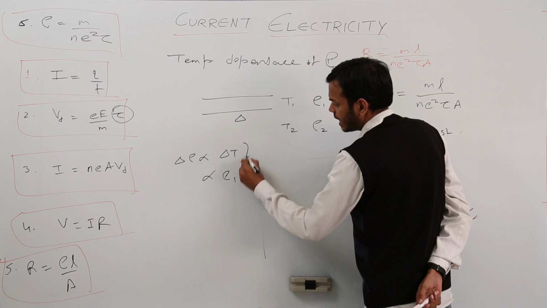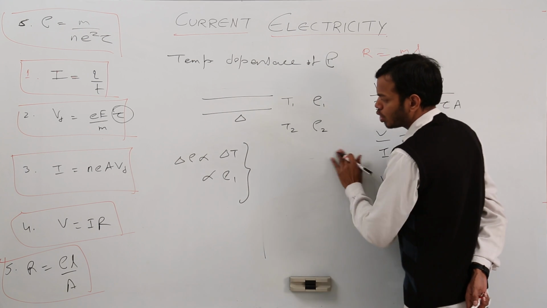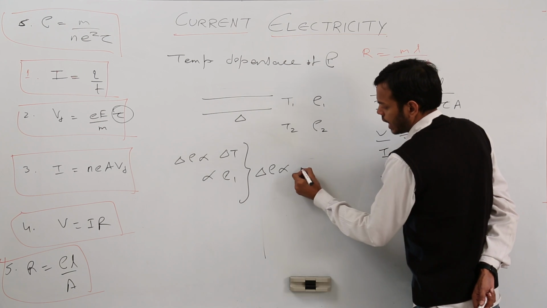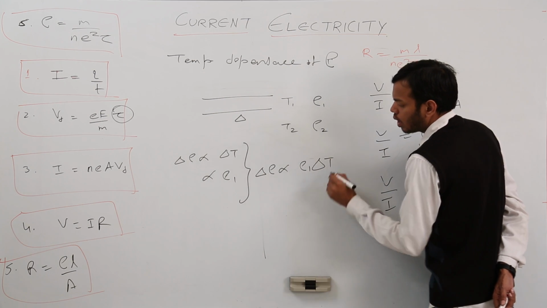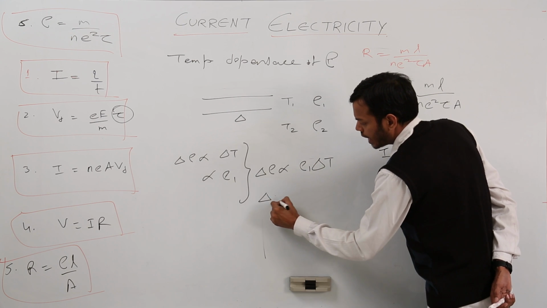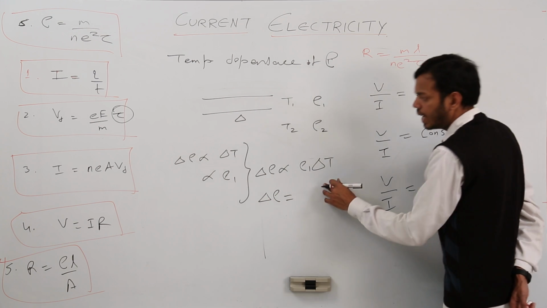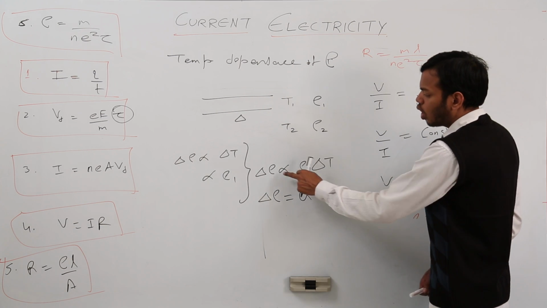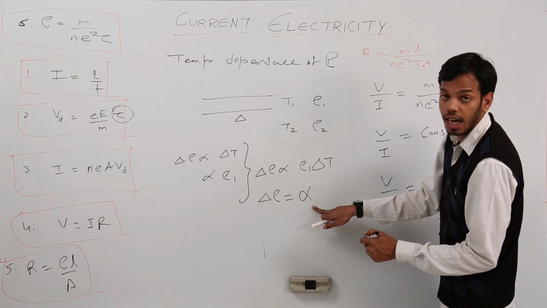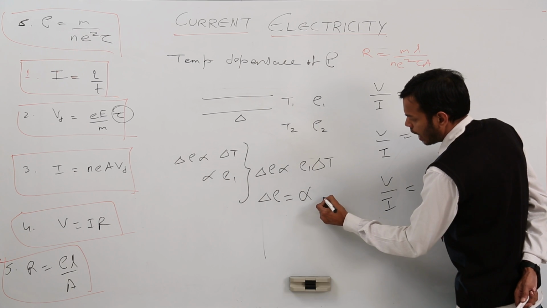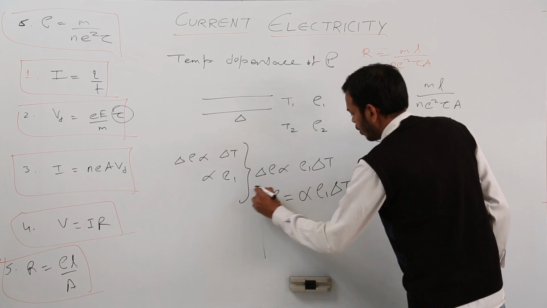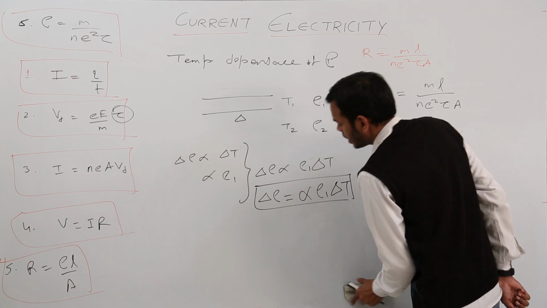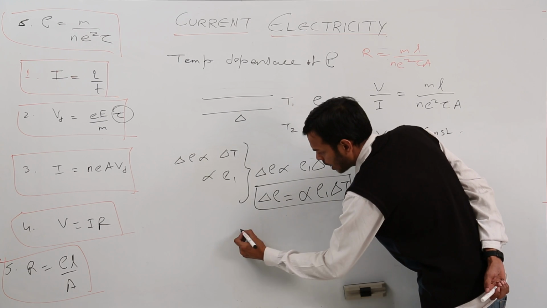If I accumulate these two points, what will I get? Change in resistivity is proportional to rho 1 delta T, and we have to put a constant of proportionality, which in this case is alpha. So consider this sign, this is a proportionality sign, this is alpha. Please don't confuse. Alpha rho 1 delta T. Now if you can understand the formula in this respect, that is okay. If you can't, I am opening the whole formula.